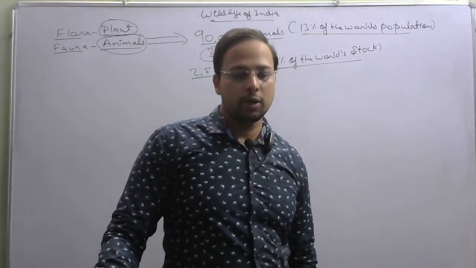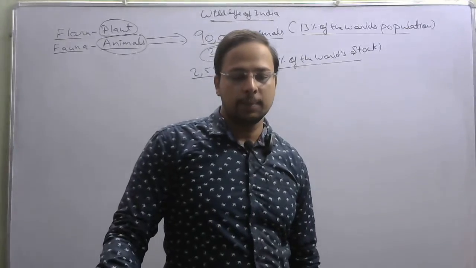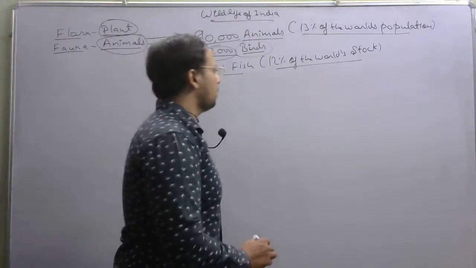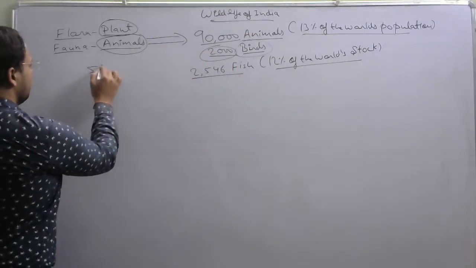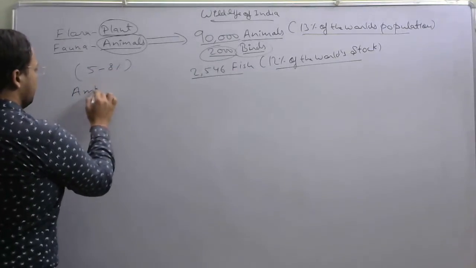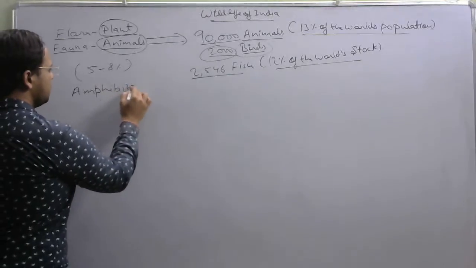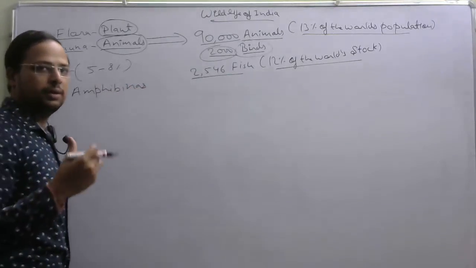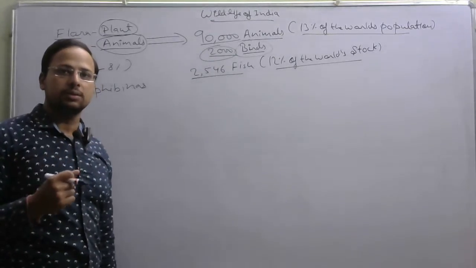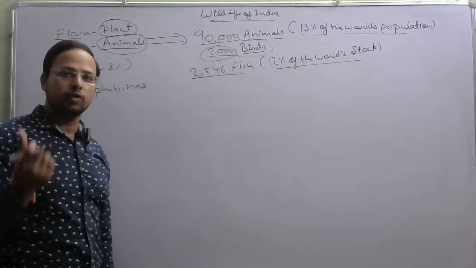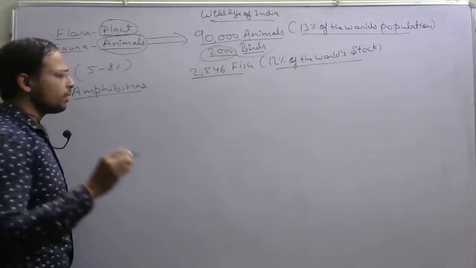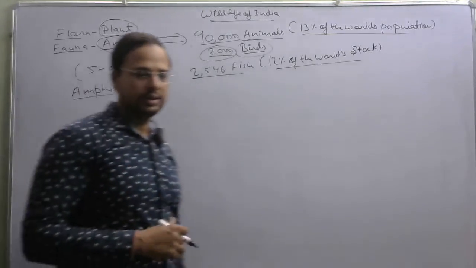It also shares between 5 to 8% of the world's amphibians, reptiles, and mammals. And this 5 to 8% is for whom? It is for amphibians, the animals that can live both on land and in water, like frogs or toads, right? Those are known as amphibians.